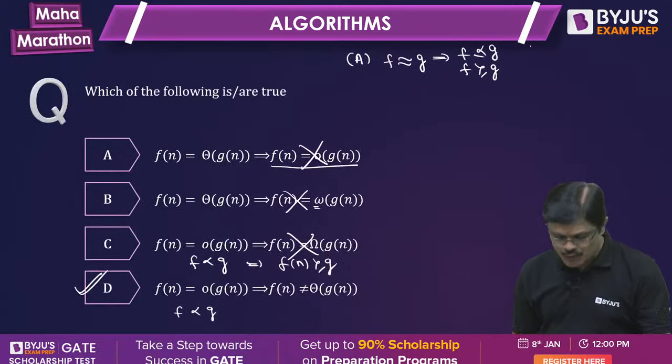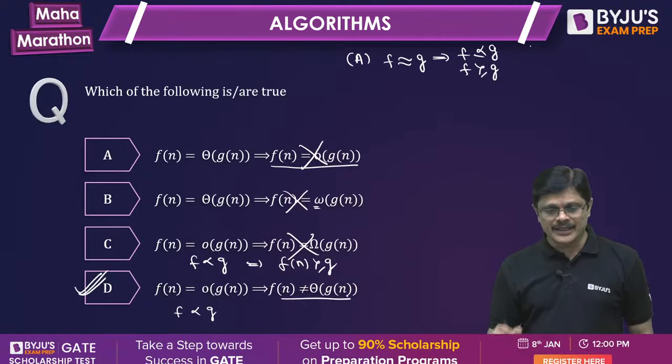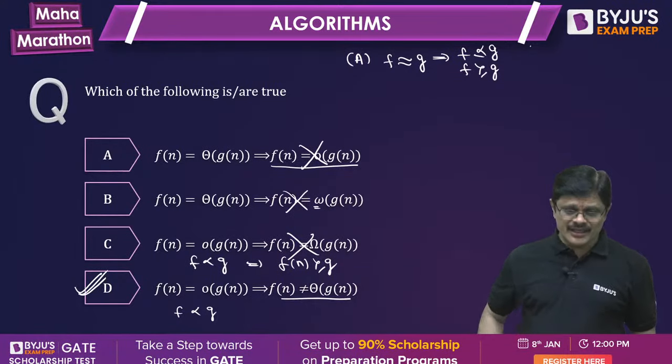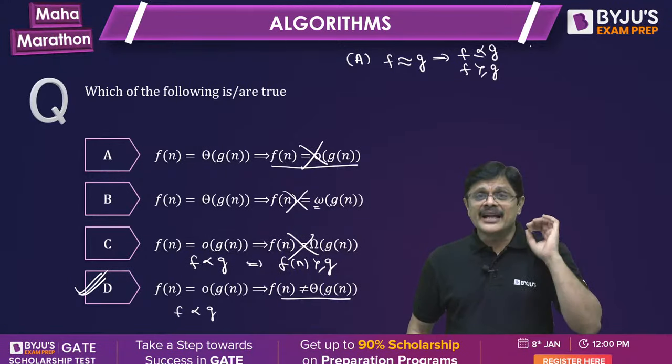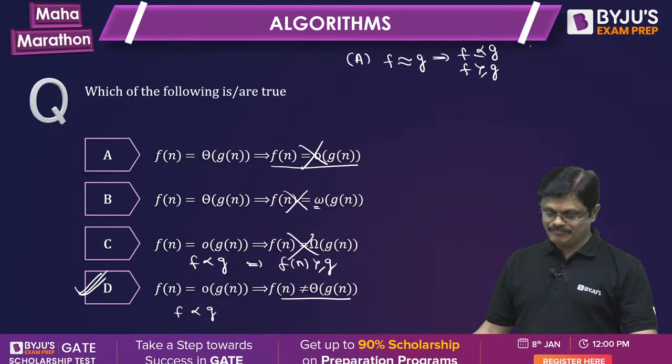Option D is true. Only D is true. It cannot be big theta. If he says it is big theta, then it is wrong. He says not equal to big theta, therefore it is correct.